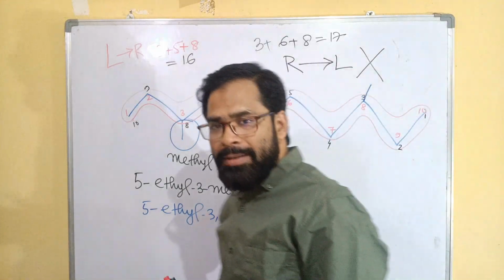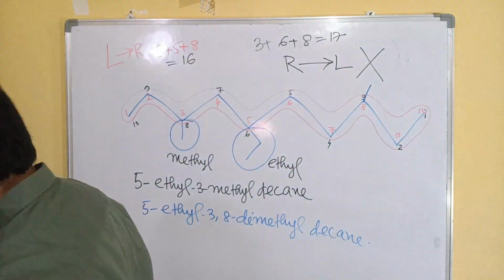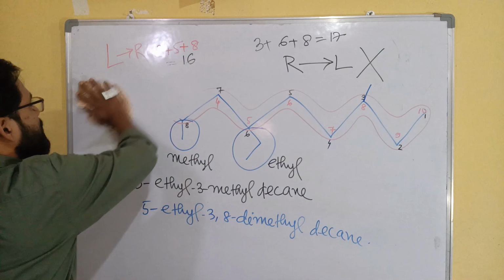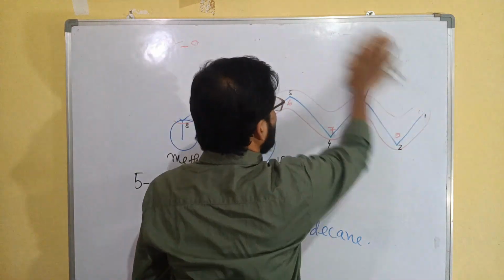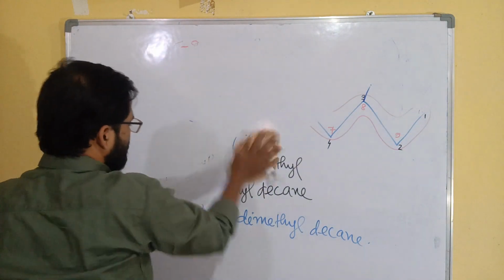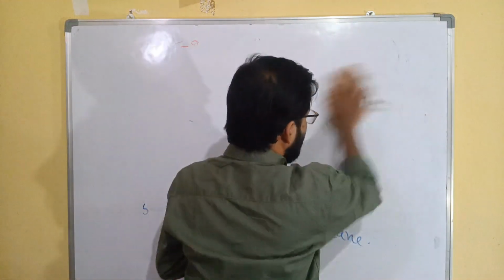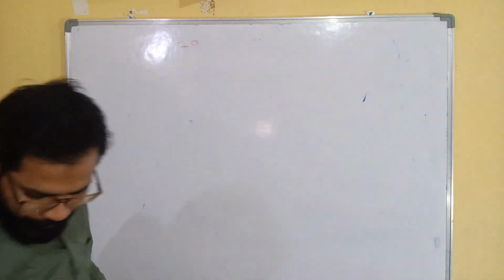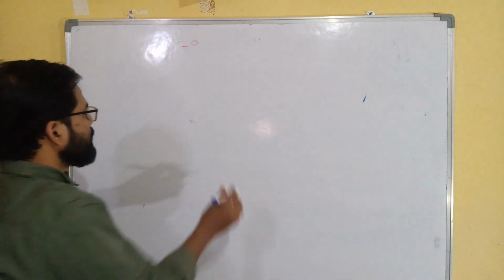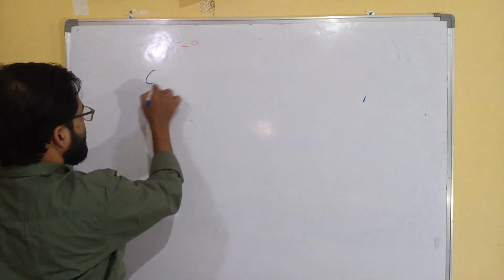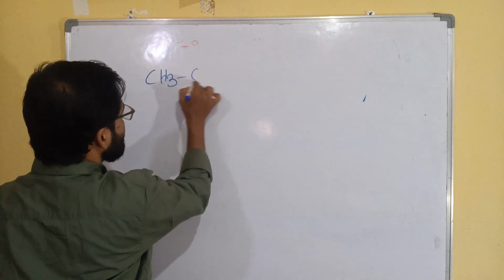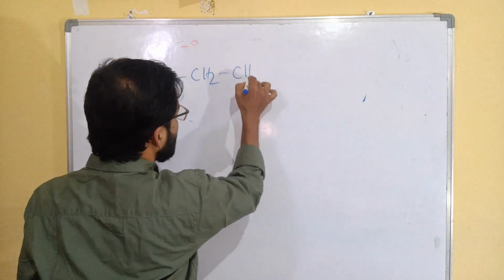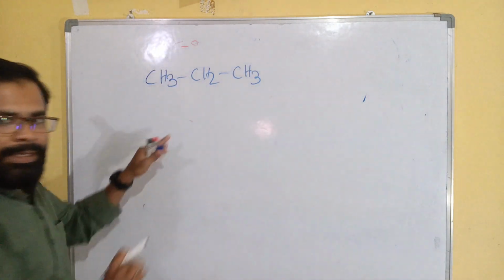So these are the acyclic cases. Now we have to focus on cyclic cases also. If we check the cyclic thing, here CH3, CH2, CH3, this is acyclic.